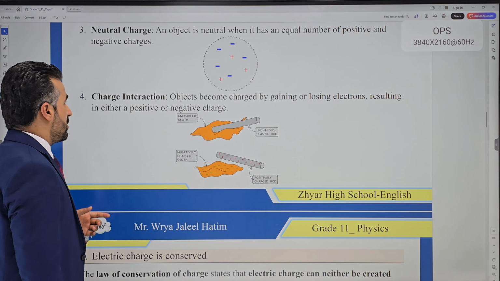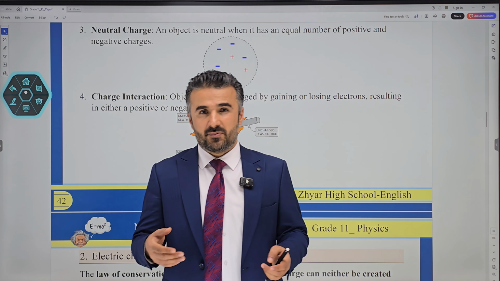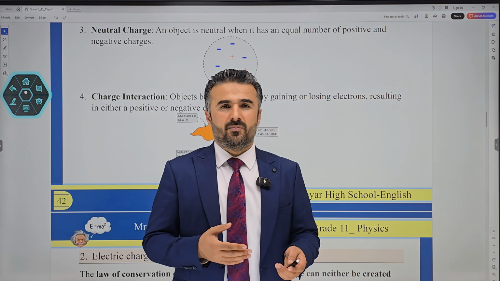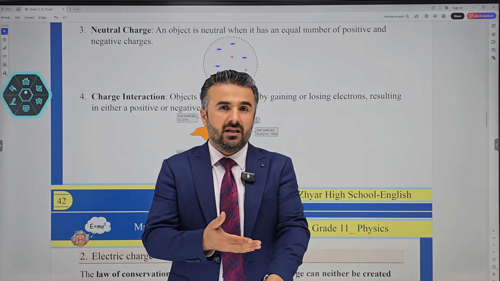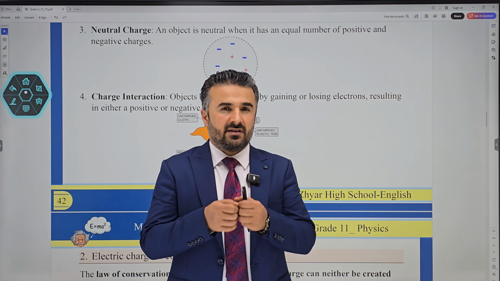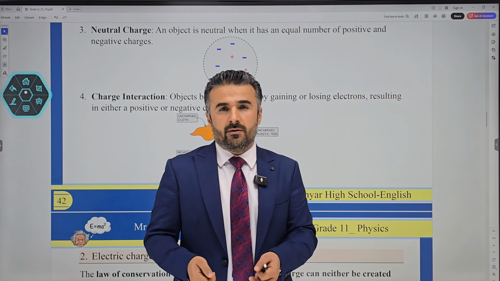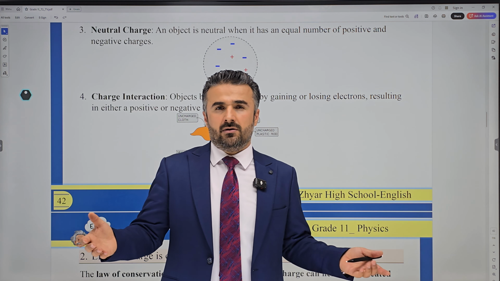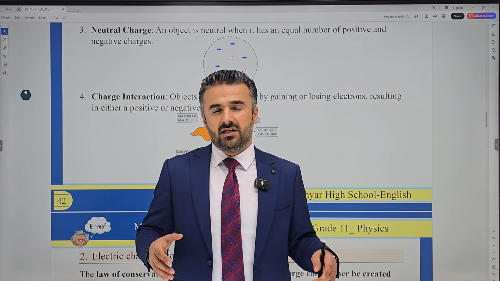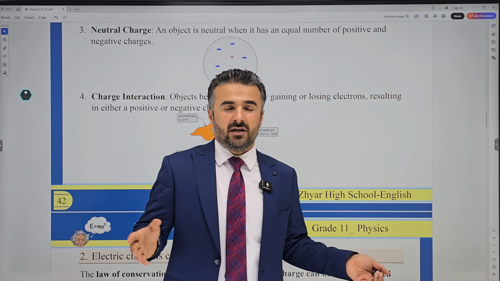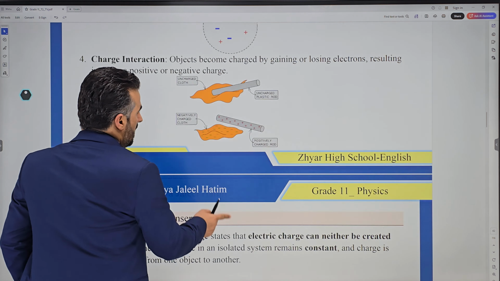Another thing is charge interaction here. We said once you rub, let's say, one object, especially a piece of plastic, with a piece of wood, this process, or this mechanical energy, will force the charges from one object to move and to transfer onto the other object. So by doing this, you can make the two objects charged. Normally these are called electrostatic, because the charges on the object do not decay, they will not go anywhere else. So that is electrostatic. This is how you can build charges on objects here.